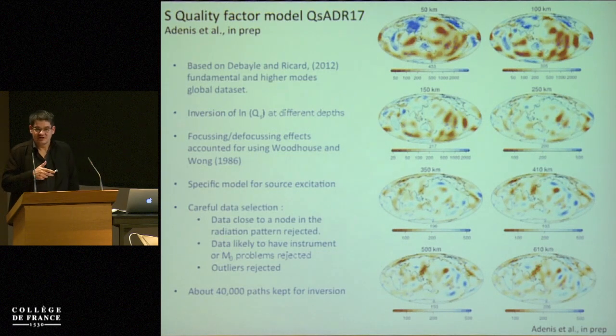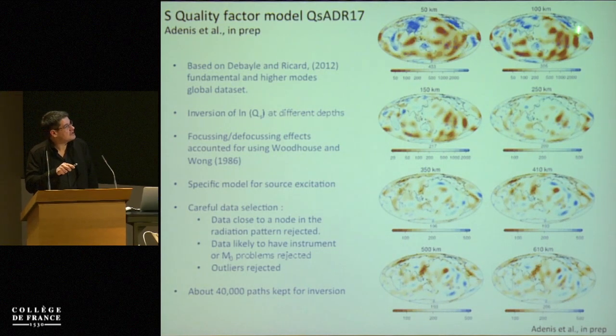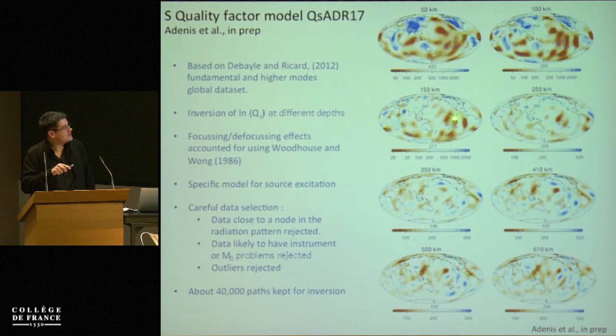But there is something that is different compared to the shear velocity map that I showed at the beginning of the talk: on the shear velocity map, we had high velocity everywhere, and here you can see that we have strong attenuation anomalies that are often located in the vicinity of hotspots, in fact, not always, but that are located in all oceanic regions. And if we go to larger depths, we see that it's especially clear in the Pacific or in the southern Indian Ocean, the Afar. We see that strong attenuation anomalies seem to be located, and this is very clear beneath Hawaii for example, in the vicinity of some hotspots. Fine.